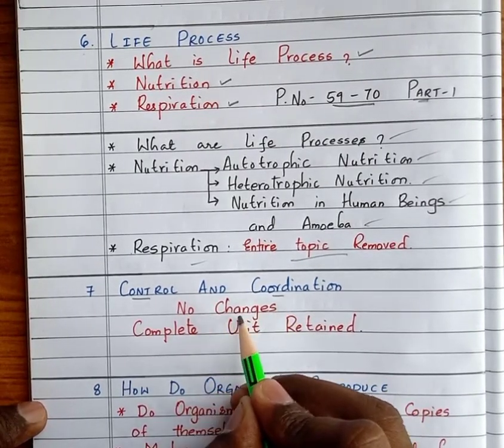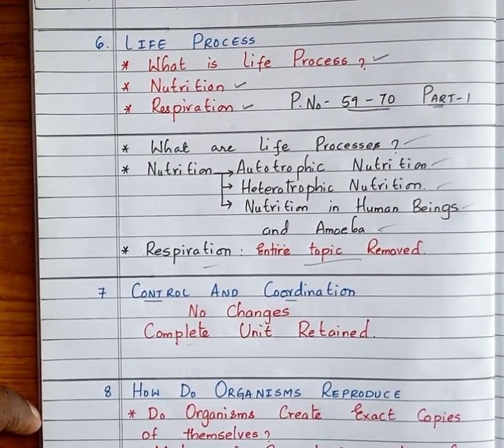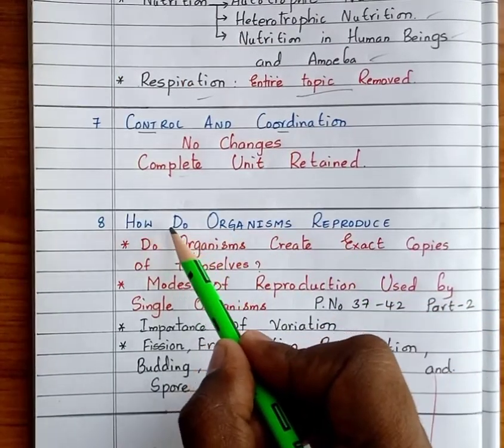Next, control and coordination: no changes, the complete unit is retained. That means you need to study the complete chapter for the examination.